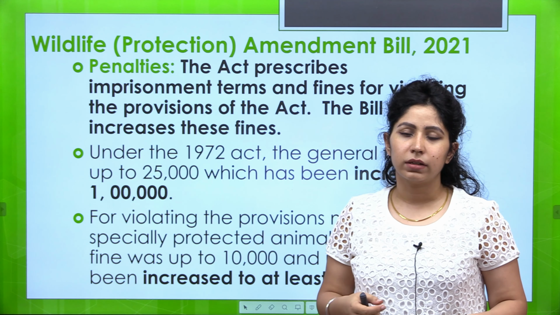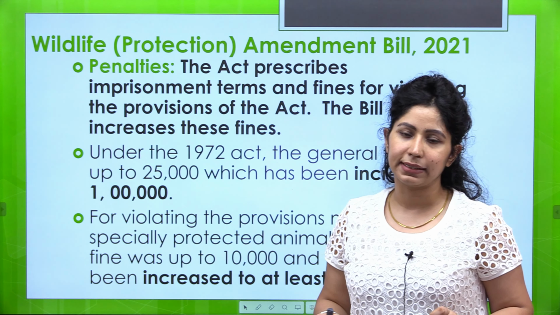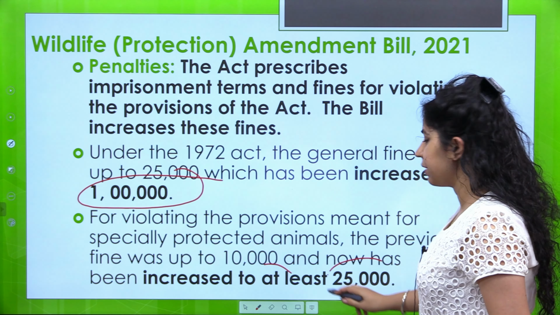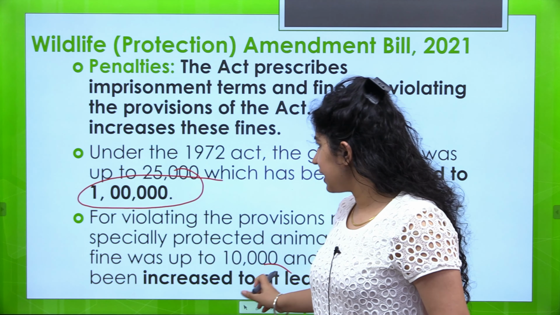Now the penalties. Earlier, the penalties under the Wildlife Protection Act were very low. Now they have been revised from around 25,000 to 1 lakh. And for violating the provisions meant for specially protected animals, the previous fine was about 10,000. It has been raised up to 25,000. So these were the broad provisions.